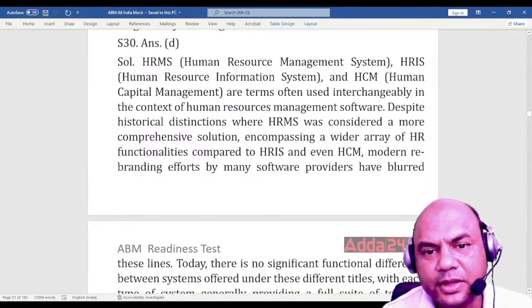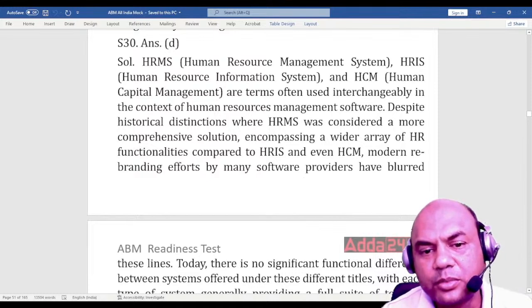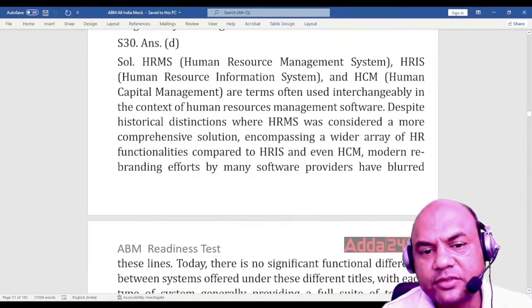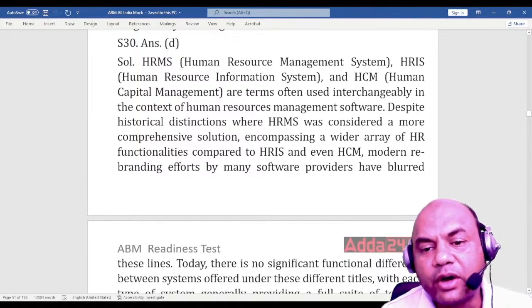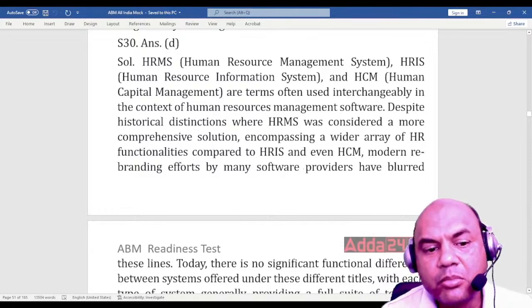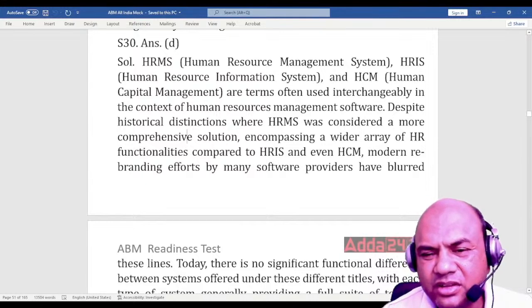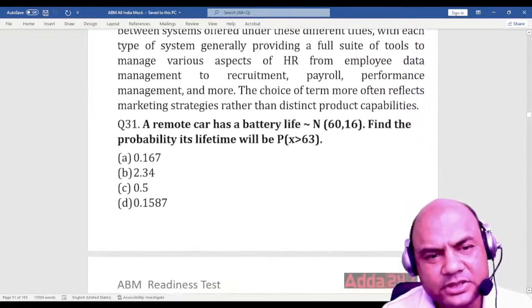HRMS (Human Resource Management System), HRIS (Human Resource Information System), and HCM (Human Capital Management) are terms often used interchangeably in the context of human resource management software. Despite the historical distinction where HRMS was considered a more comprehensive solution encompassing a wide array of HR functionalities compared to HRIS and even HCM, modern rebranding efforts by many software providers have blurred these lines. Now, this much is enough for you. You are not going to do any PhD in this. So that much is enough.